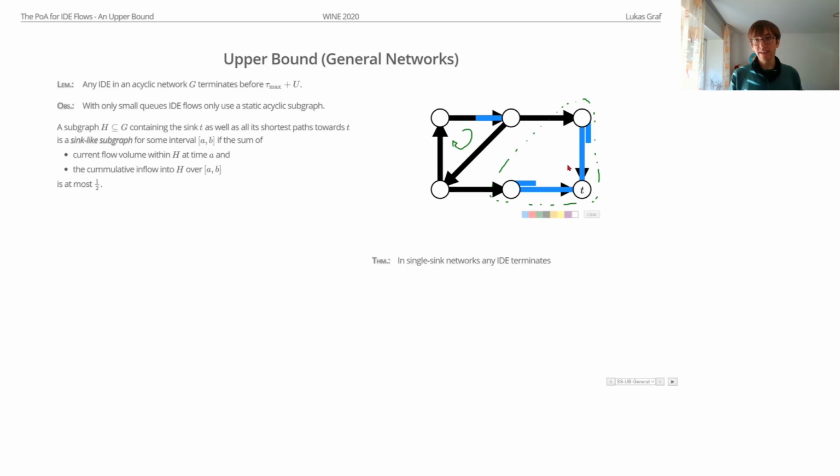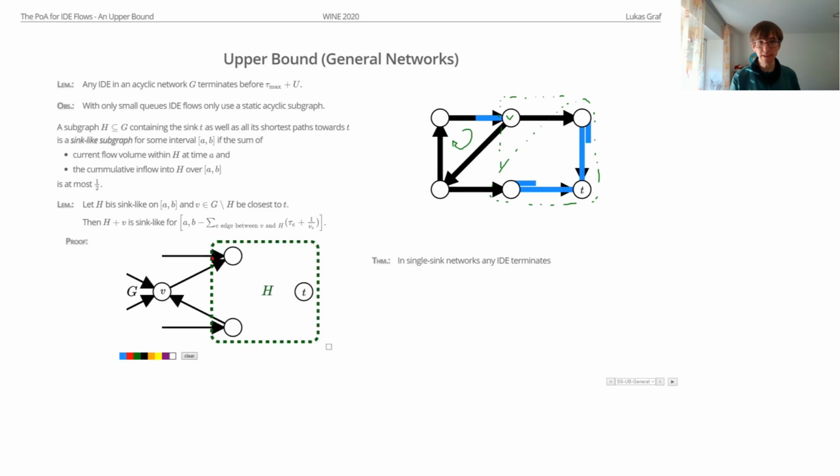Now, why is it interesting? Well, now this is basically our new sink. And now we can again look at the node that is closest to this new sink, like this. And we can think about whether we can maybe add this node to this sink-like subgraph and make it bigger. And this is basically what the following lemma says. If you have a sink-like subgraph and you take the closest node to this sink-like subgraph, then you can add it, and this new graph is still sink-like for a slightly smaller time interval, right? It's slightly smaller.